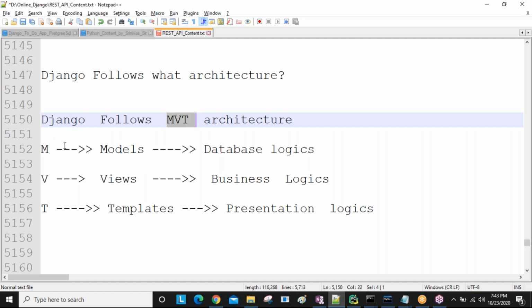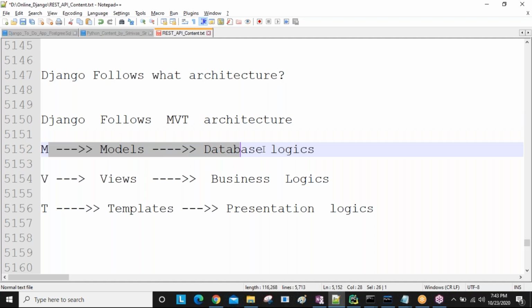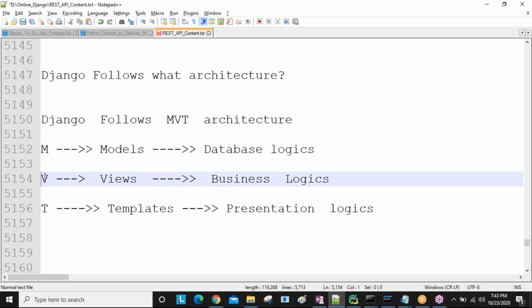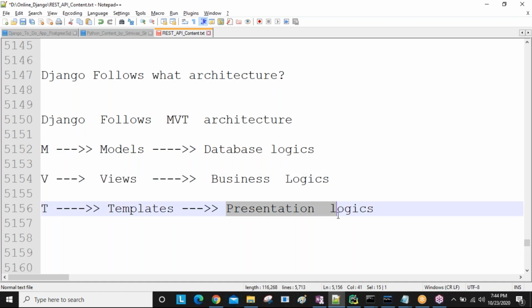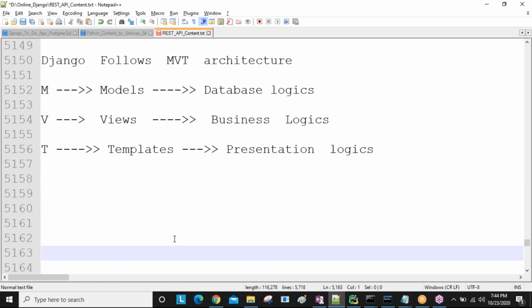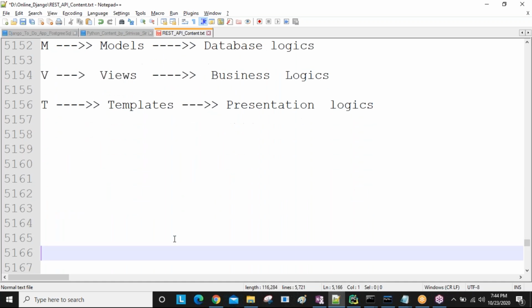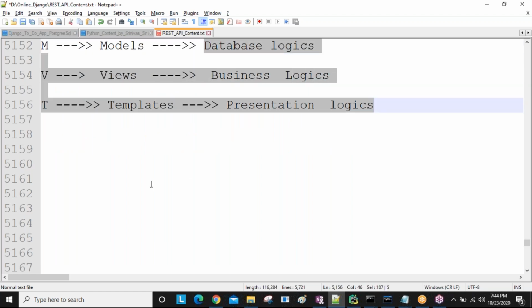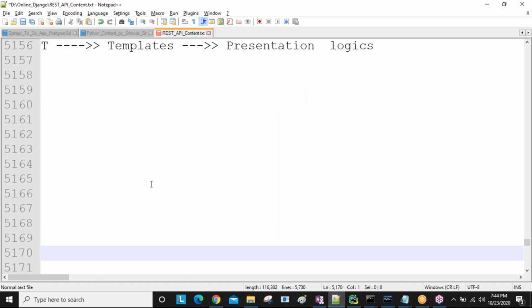MVT architecture, where M stands for model, using which we write database logic; V stands for views, where we write the business logic; and T stands for template, where we maintain the presentation logic of our application. Understand? Take any application: database, business logic and presentation logic must be required. In real-time applications, the front-end part is required, guys.